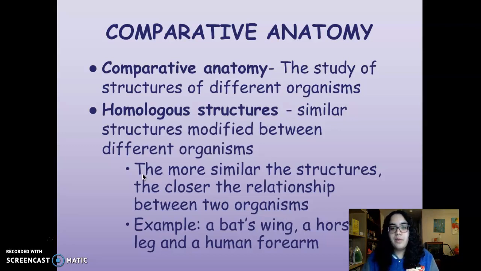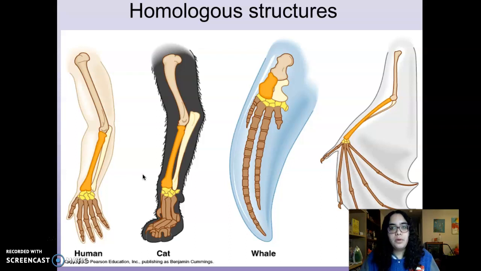An example of a homologous structure is a bat's wing, a horse's leg, and a human forearm. Here is an example of homologous structures between 4 different species. So you see here a human forearm, a cat's foreleg, a whale's flipper, and a bat's wing. These bones that are the same color are your homologous structures. You can see how all 4 organisms have similar bones in similar places, and that's what a homologous structure is.